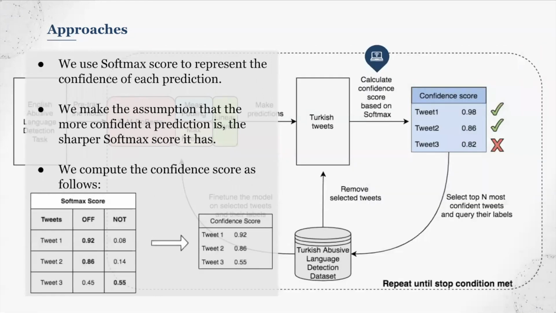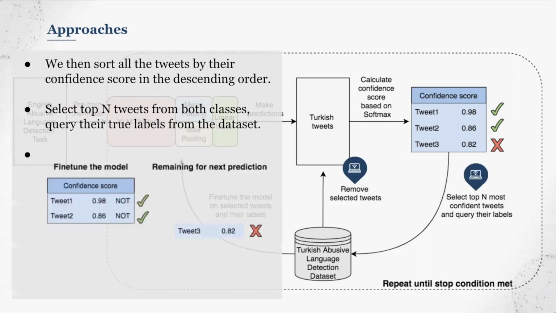We use the softmax score to represent the confidence of each prediction on the Turkish tweets. In our dataset, we have two classes, offensive and not offensive. First, we compute the softmax scores of each tweet, and then take the larger score of the two classes as the confidence score of that tweet. We then sort the tweets by their confidence score in descending order per class, and then select the top n tweets from both classes, and query the dataset to retrieve their true labels.